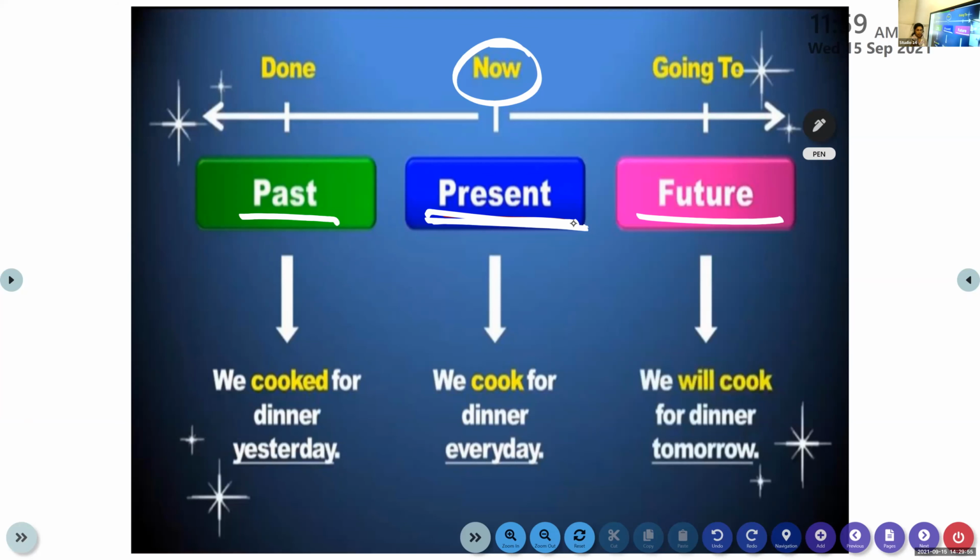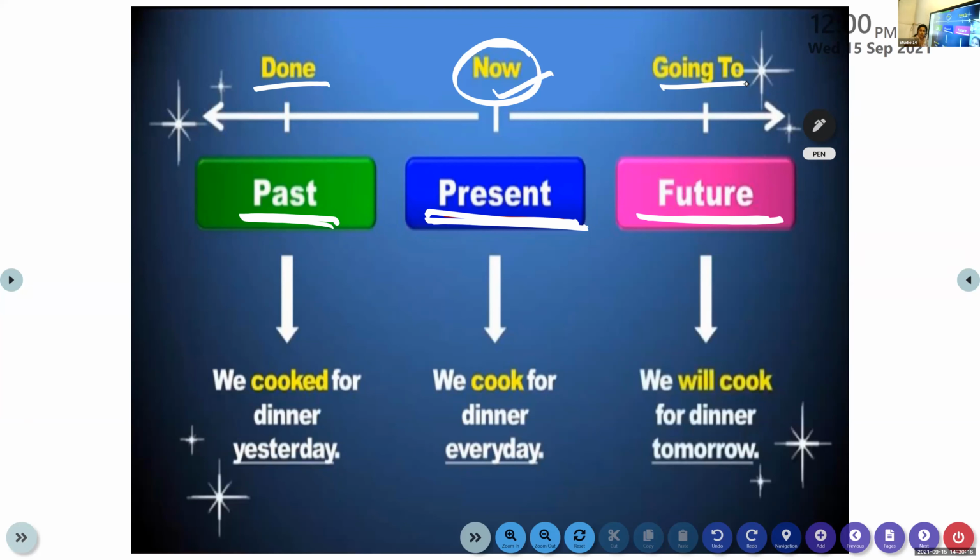Present tense indicates what is happening now. The second is the past tense. It indicates what has already happened or is already done. Done, the action is over. Then comes the future tense. Future tense indicates what is going to happen.